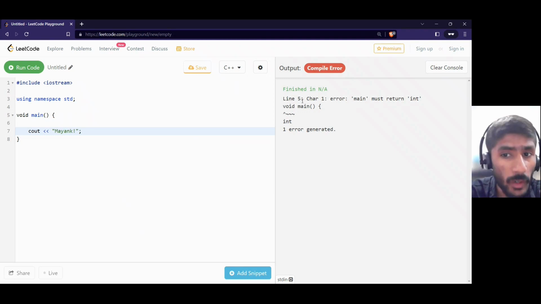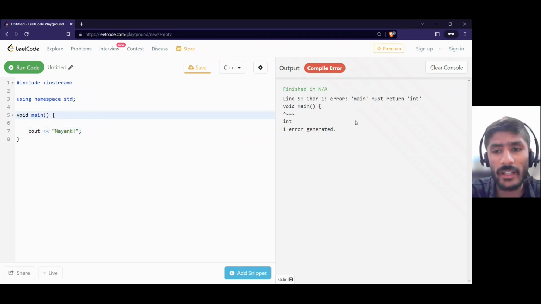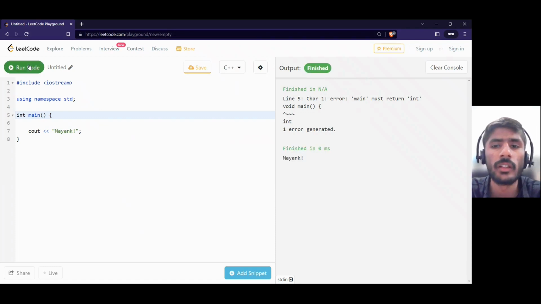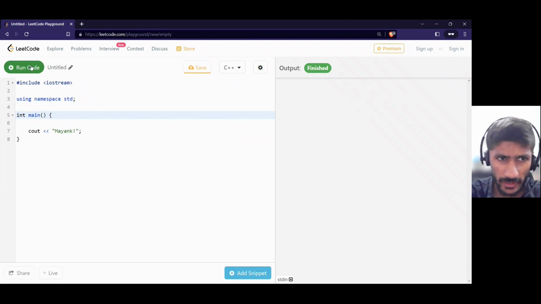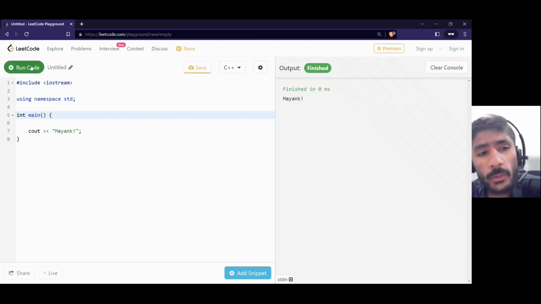Char 1 means character 1, which is the v. Now we are getting the error: main must return int. You should type int here. Now if we click on run, bingo, we are getting Mayank. Don't you see it? Mayank, voila.